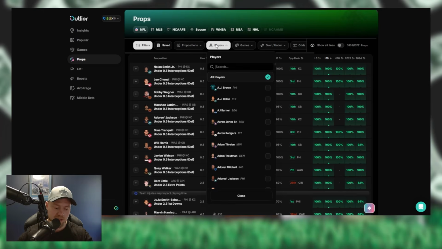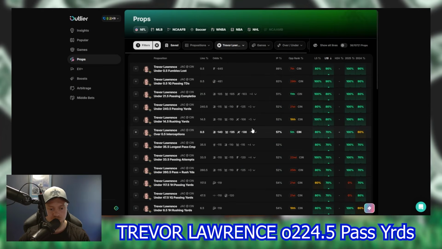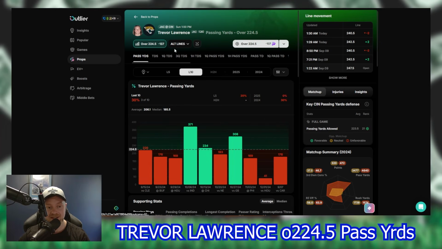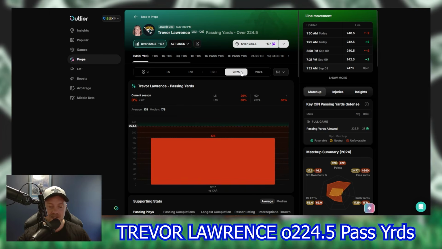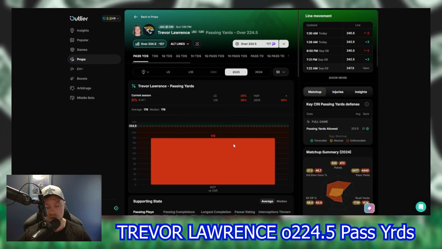First one I have is going to be for Trevor Lawrence. Jacksonville, obviously, his quarterback, if you're new to football. I like him over 224.5 passing yards. His line's sitting at 240. He cashed this line in 3 of 10 games last season, and he missed it in his only game this season versus Carolina. Now, they won their first game 26-10. Etienne rushed for 140 yards. He had a 71-yard longest rush.